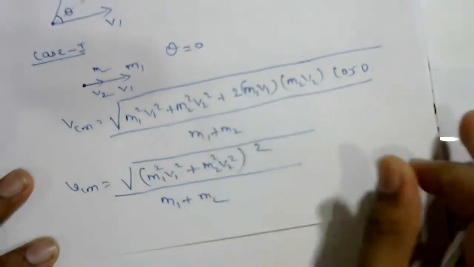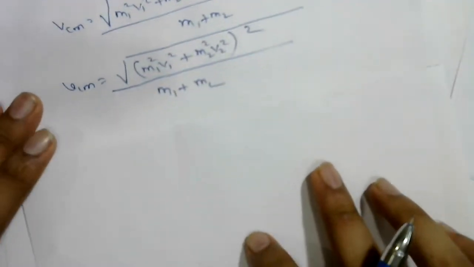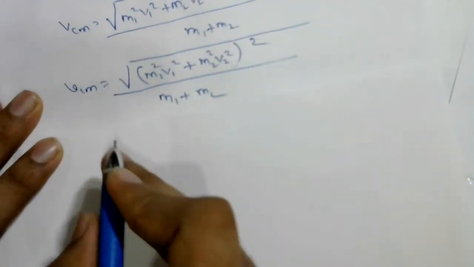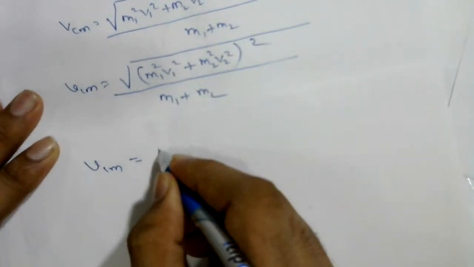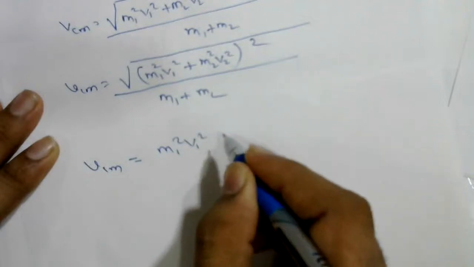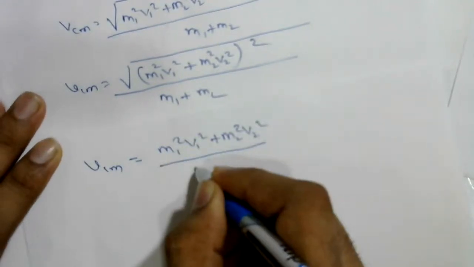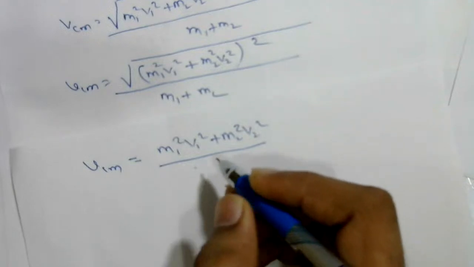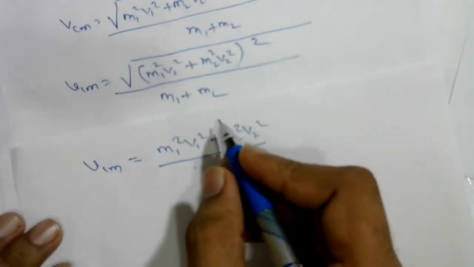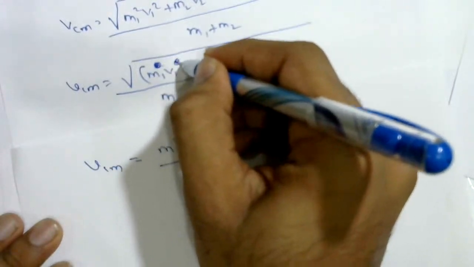So this square will get cancelled. After cancelling, we see vcm equals, what will we get here, m1 square v1 square m2 square v2 square upon, sorry, this square will not come here.